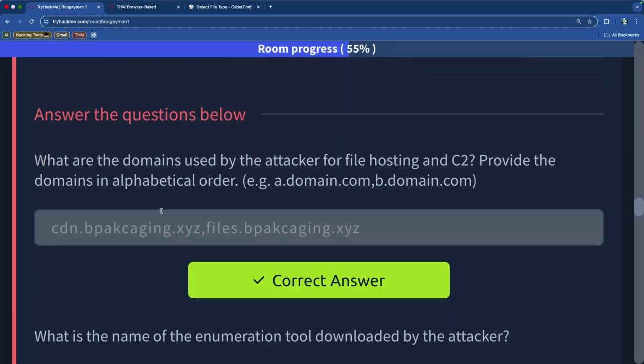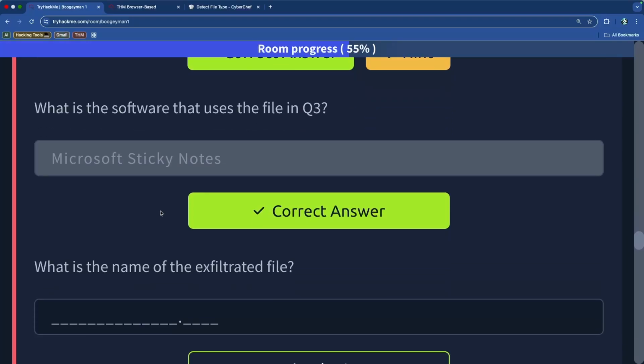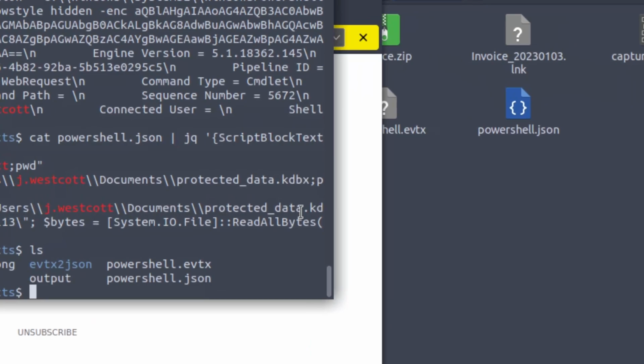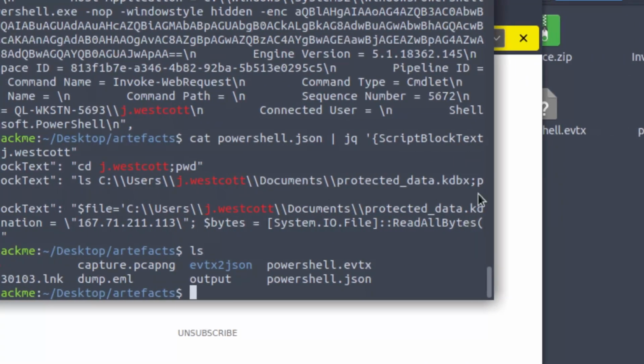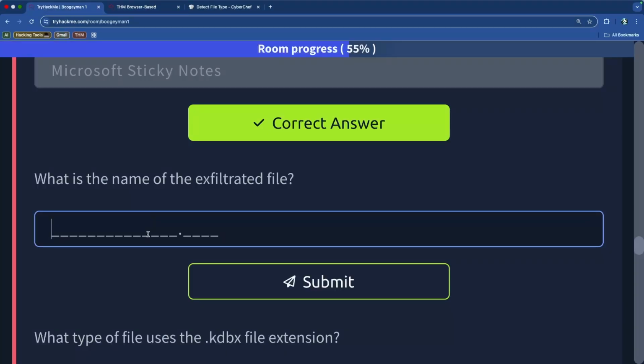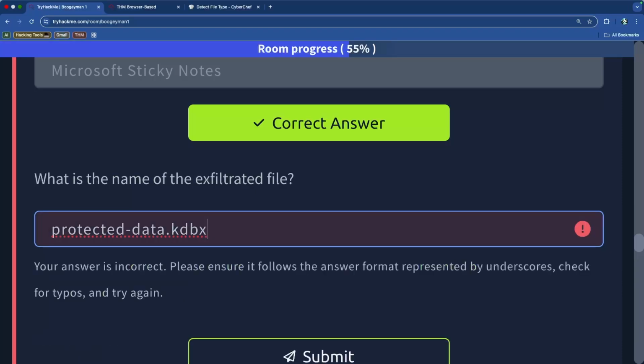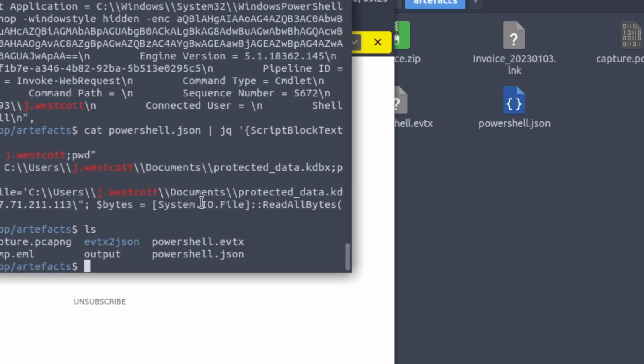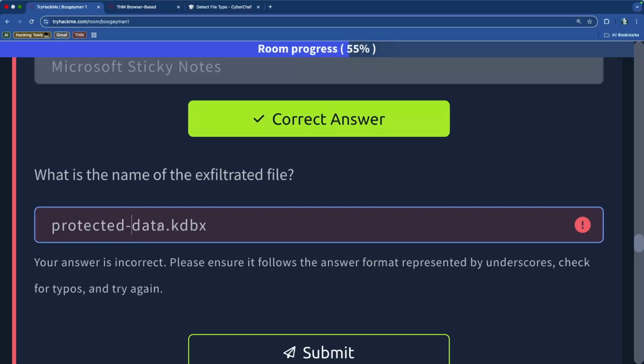So the question now is, what is the name of the exfiltrated file? And that would be protected data.kdbx. So let's see, protected data.kdbx. Very good. Your answer is incorrect. Please, sure. I mean, what do you mean? That's literally the name of the file. Oh, and I see it's an underscore. So protected underscore data kdbx.